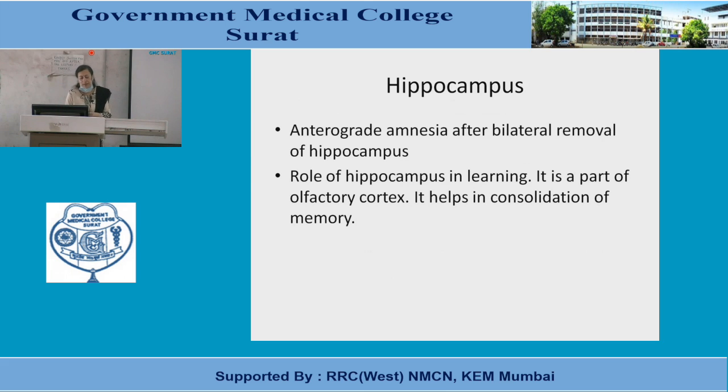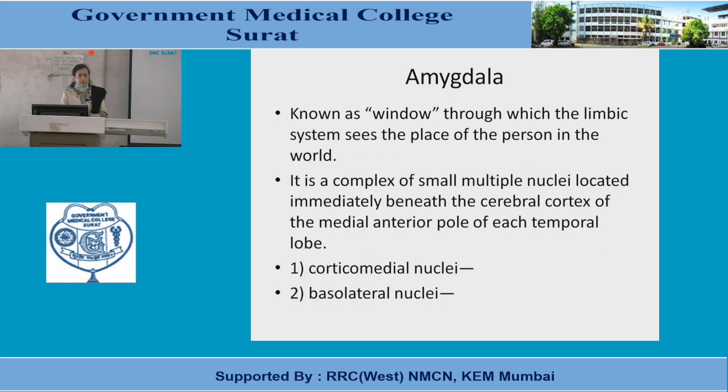Amnesia is of two types, retrograde amnesia and anterograde amnesia. Anterograde means after the lesion or after removal of the hippocampus, and retrograde means before the lesion or before the removal. So after removal of the hippocampus, anterograde amnesia occurs. That means the person cannot establish any new memories, although the past memories remain intact. So these things lead to the importance of the hippocampus in learning as well as memory.